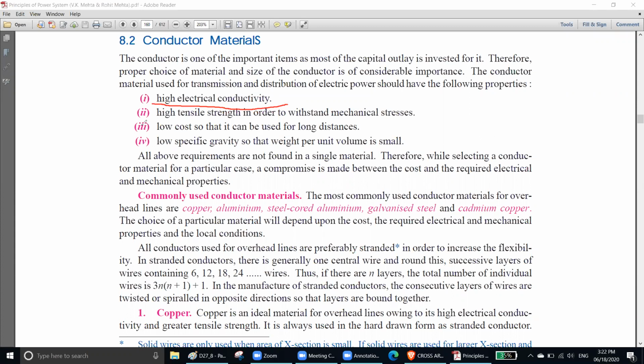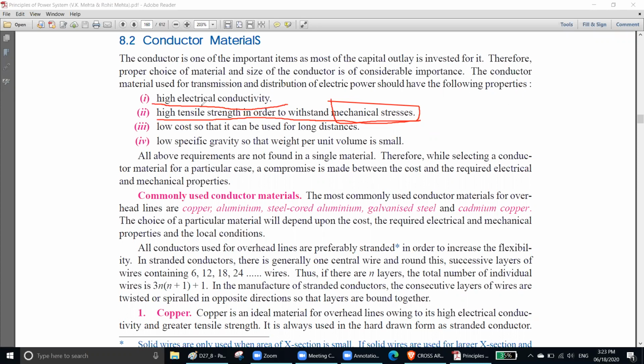Number two is high tensile strength in order to withstand the mechanical stress. What is mechanical stress? It means the conductor weight, wind pressure, ice pressure, and some other things. So your material should be strong enough. Gold is not strong. If we use gold, after some time it will become loose and tear in the middle. Copper, however, is very, very strong.